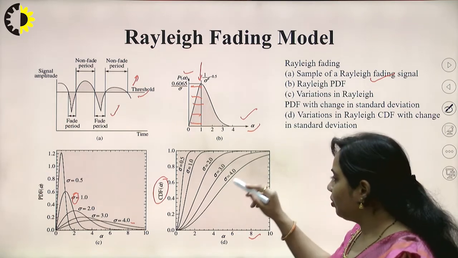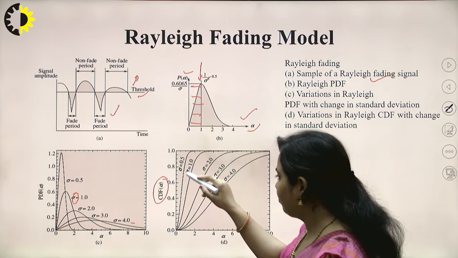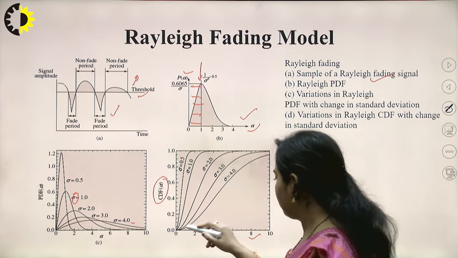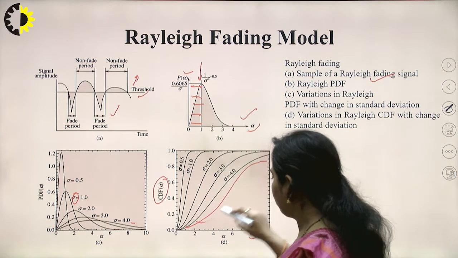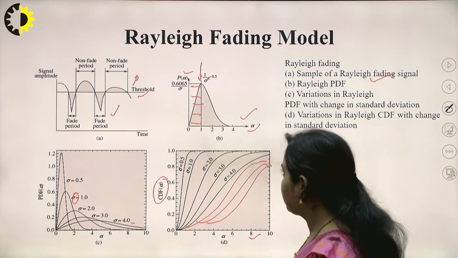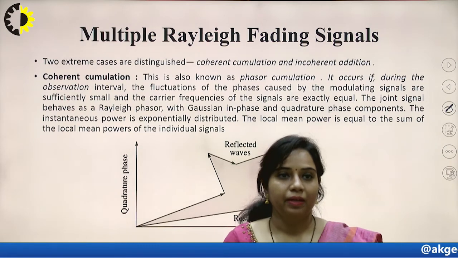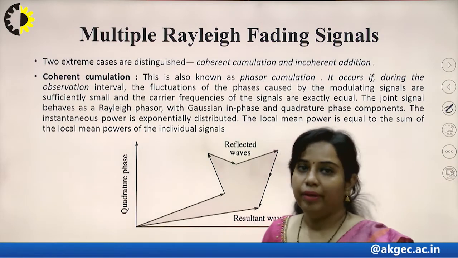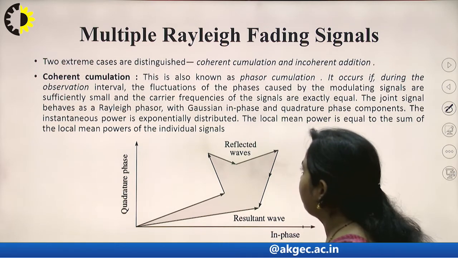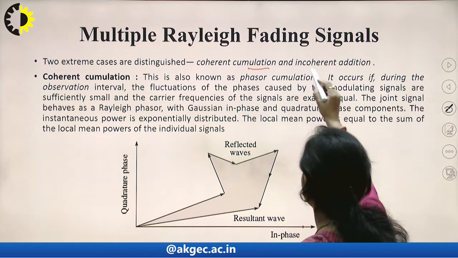So you can see over here in CDF that as this 0.5 sigma decreases, or you can say increases, it is going towards the origin only. So this is the representation of PDF and CDF for the Rayleigh model. Next one is the multiple Rayleigh fading channel. Now this is showing the two extreme cases that are distinguished: the first one is coherent accumulation, the second one is